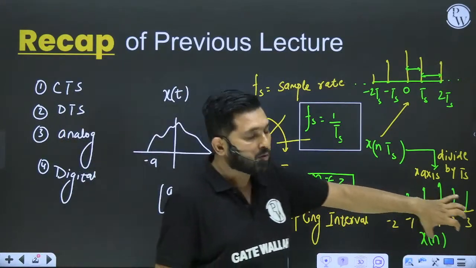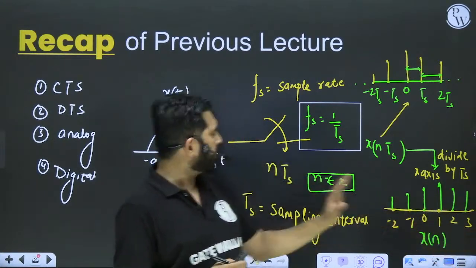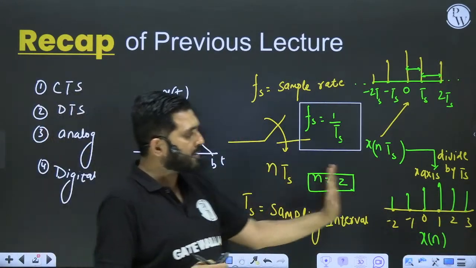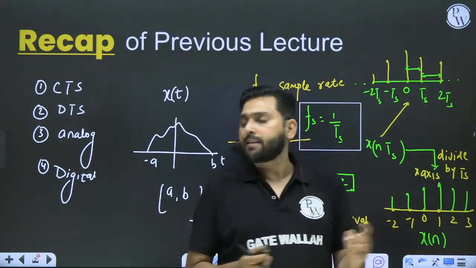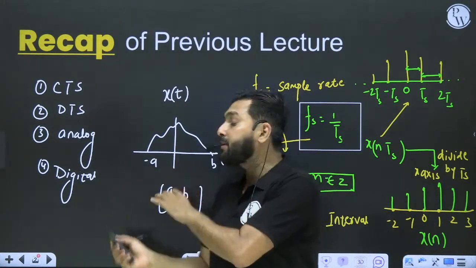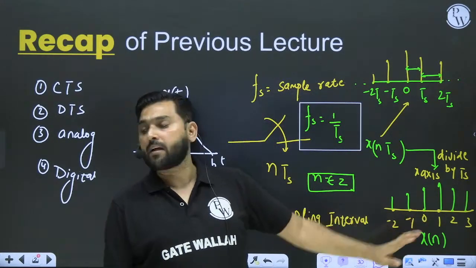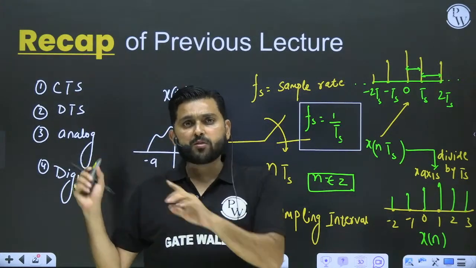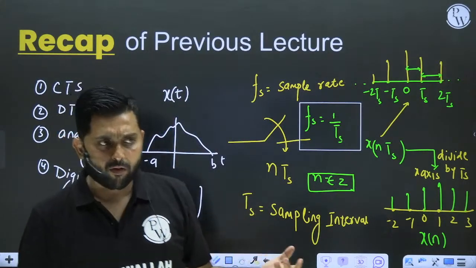How close this DTS is to exactly representing this CTS is known as the resolution of a function. So if we have more samples, then the resolution is very high. This means that this DTS will exactly represent the CTS part. That is the whole class that we covered in the last one.